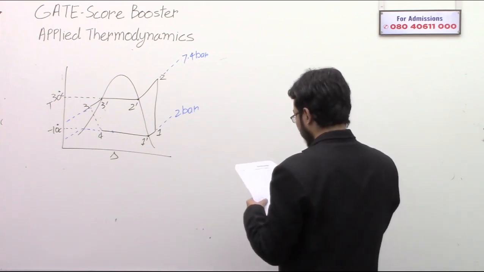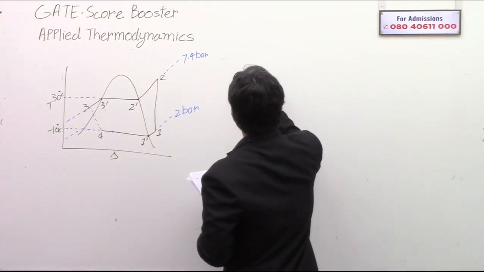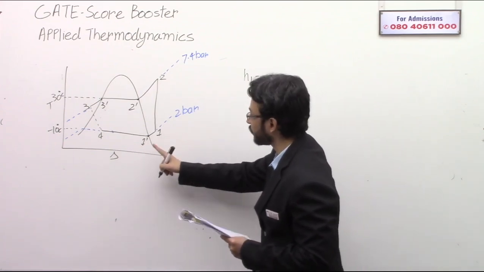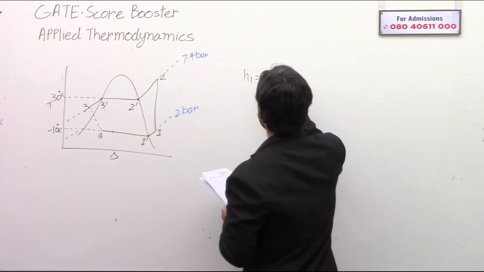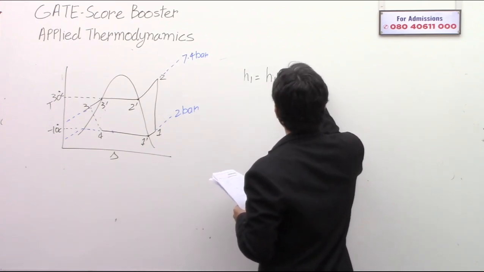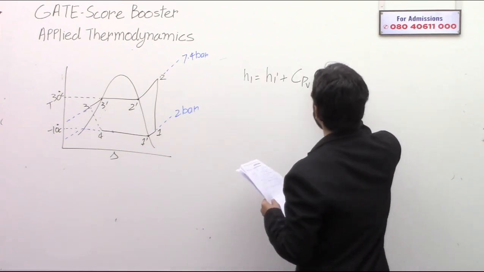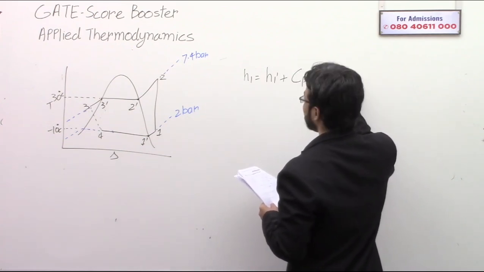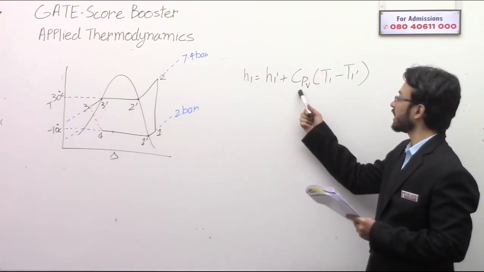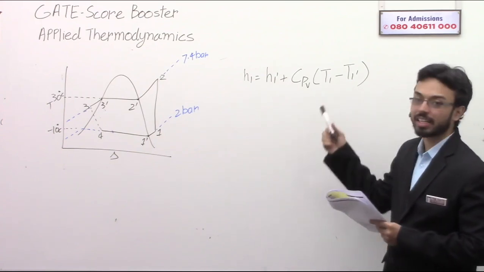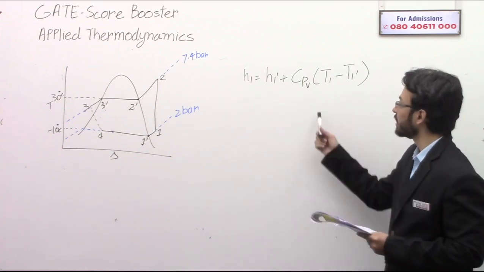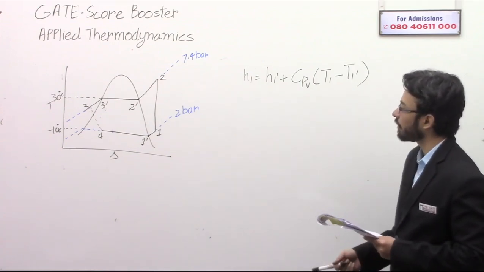H1 is going to be more than H1 dash, correct? The enthalpy at 1 is going to be more than H1 dash. So H1 is equal to H1 dash plus Cp of the vapor into T1 minus T1 dash. This is basically the increase in enthalpy of an ideal gas, because the superheated vapor is considered as an ideal gas. So this is the formula for increase of enthalpy of an ideal gas.